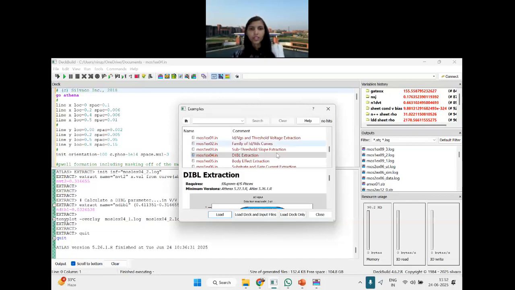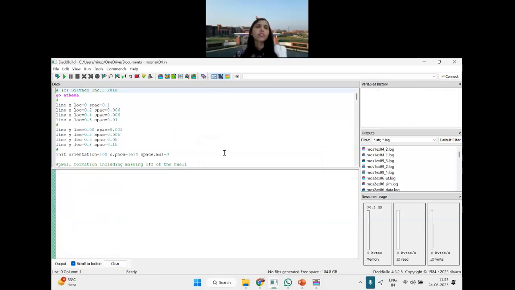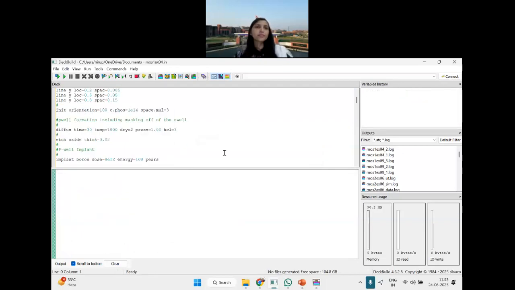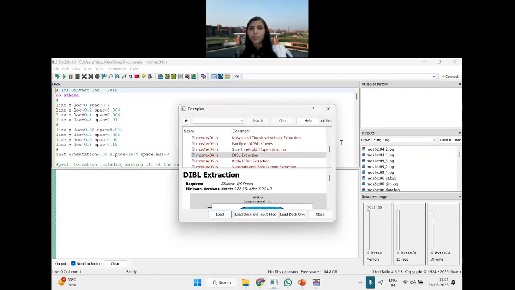Again, DIBL extraction. What is DIBL? If you are interested in simulation, you should be aware of some basic physics. DIBL means drain induced barrier lowering.